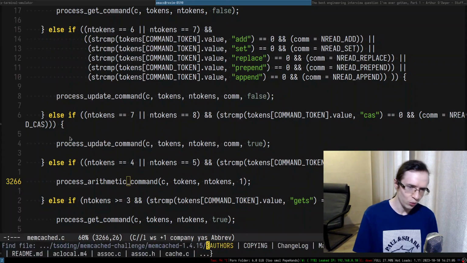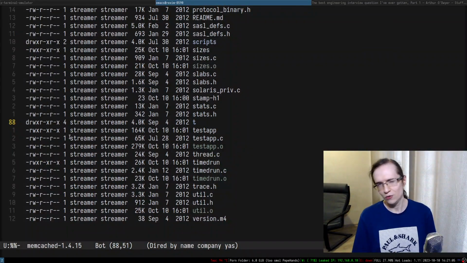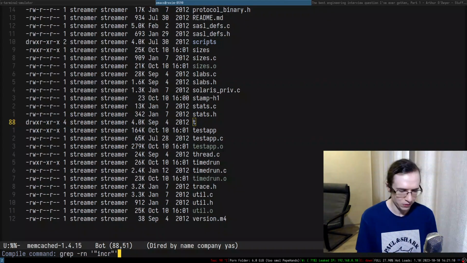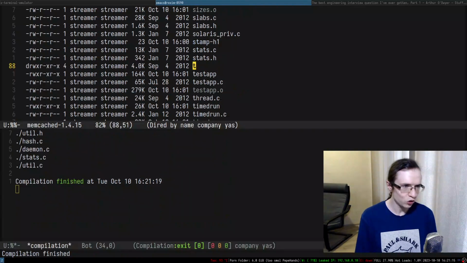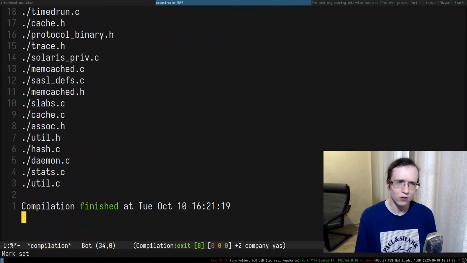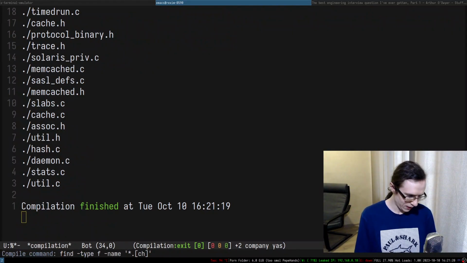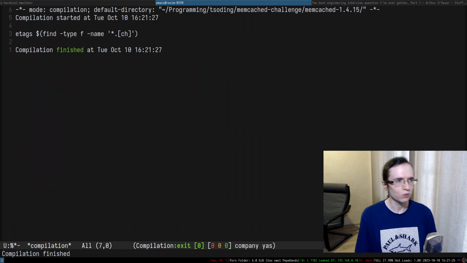It would be kind of nice to be able to jump to this definition. So you know what we can do? We can find all of the files that are H and C and put them in an E tag or something like that. So let's find something like ch. Here are all of the ch files. There's not that many of them, right? Let's just shove them all into E tags, like so.